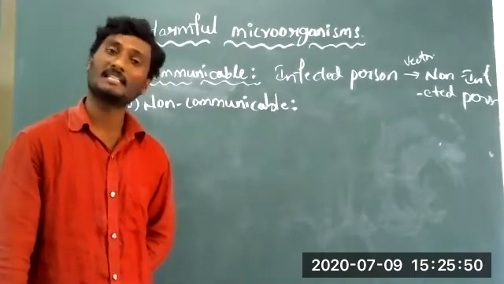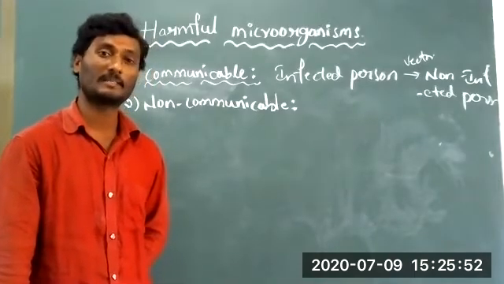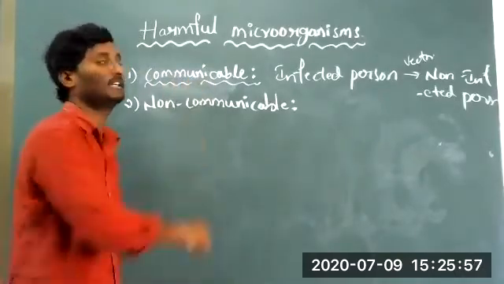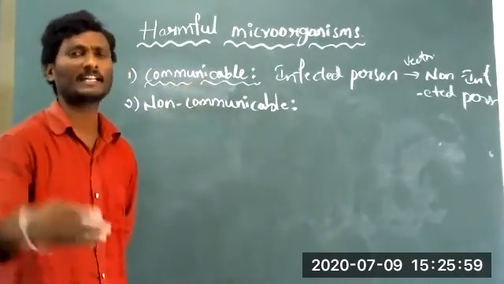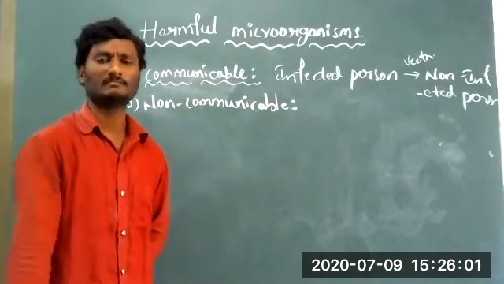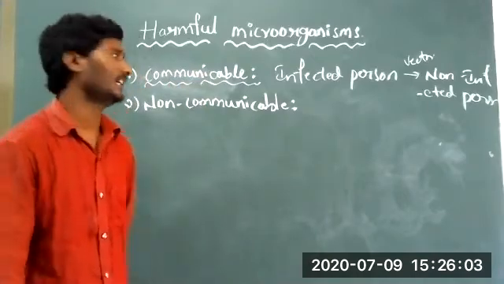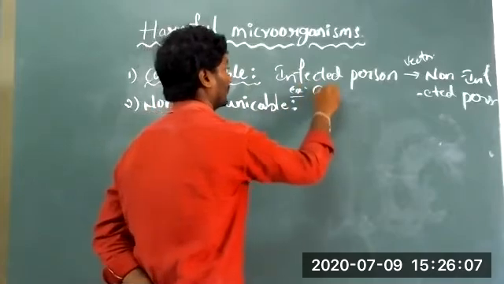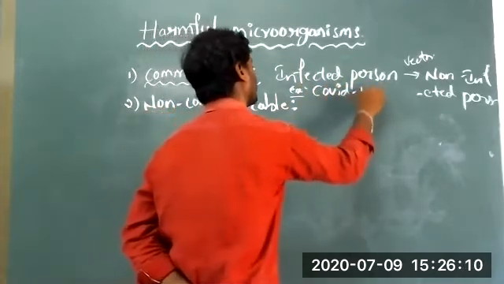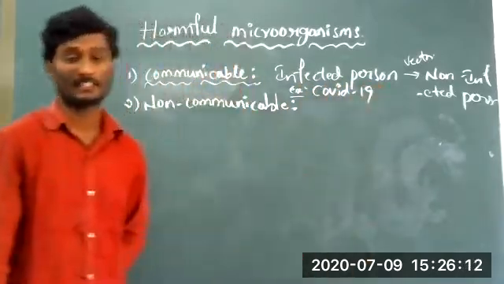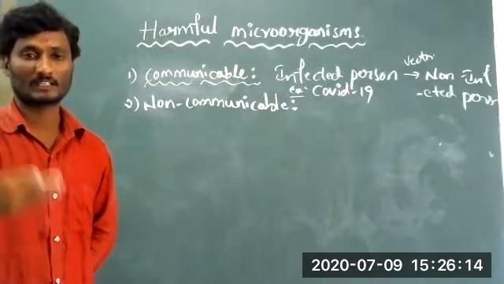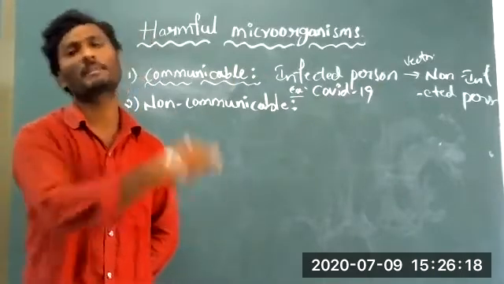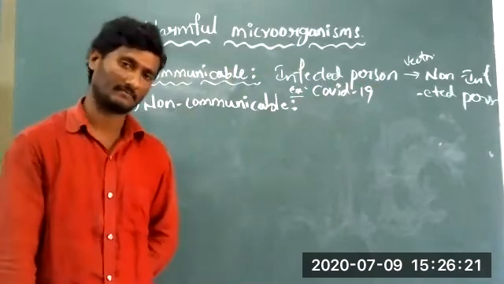It is better to take precautions. Examples of communicable diseases: COVID-19 virus, common flu, common fever.